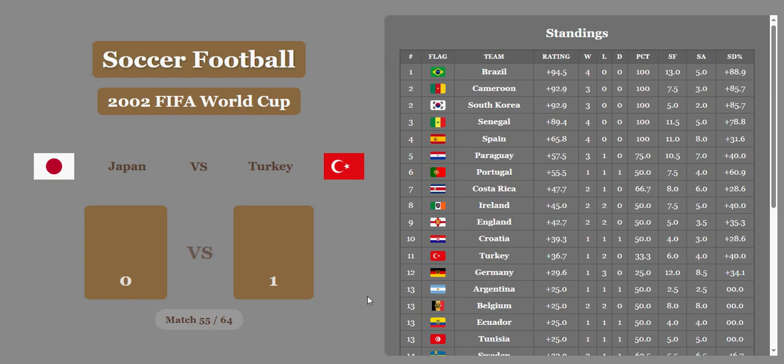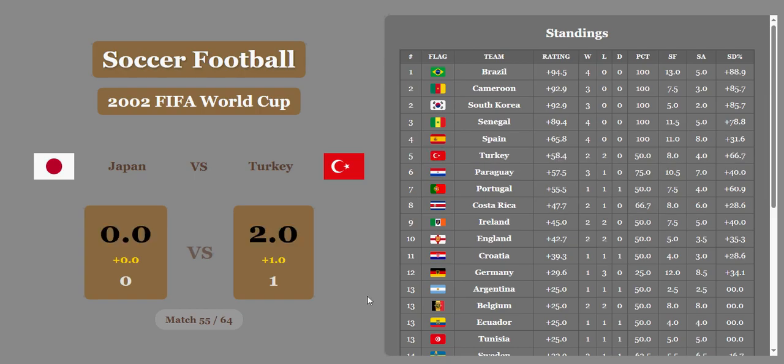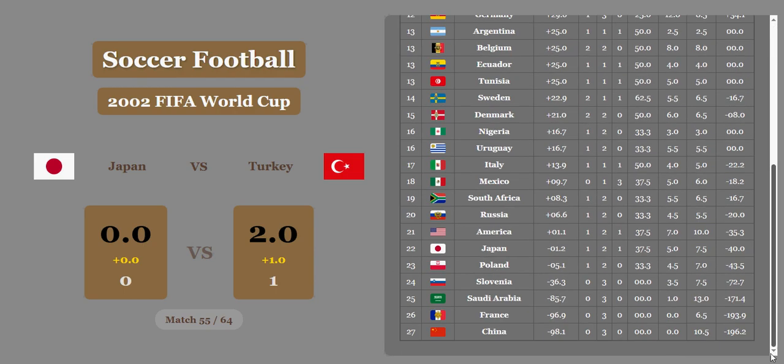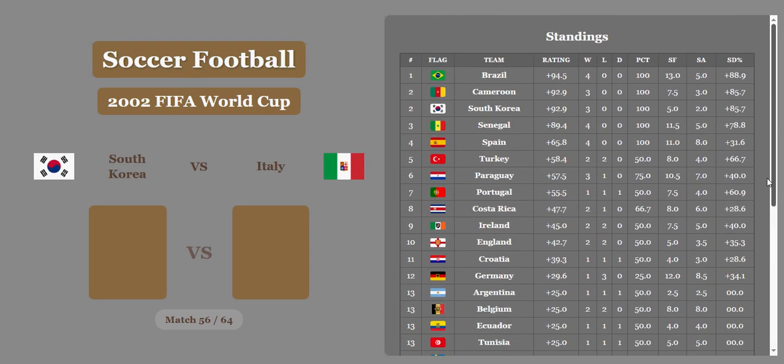Turkey wins it. Turkey's going to move. They're going to get a whole goal for economic difference. Turkey's going to move from 11th all the way up to 5th place. They're right below Spain now, above Paraguay. And Japan is in 22nd place, below America, above Poland.